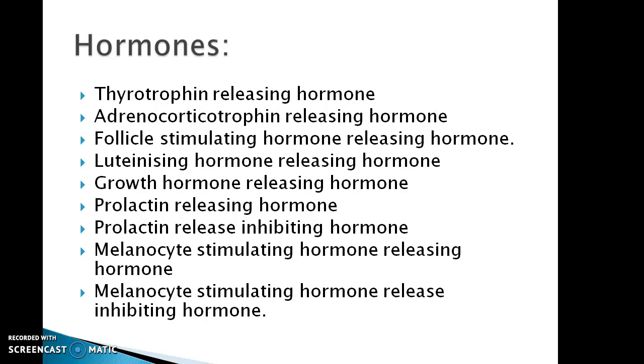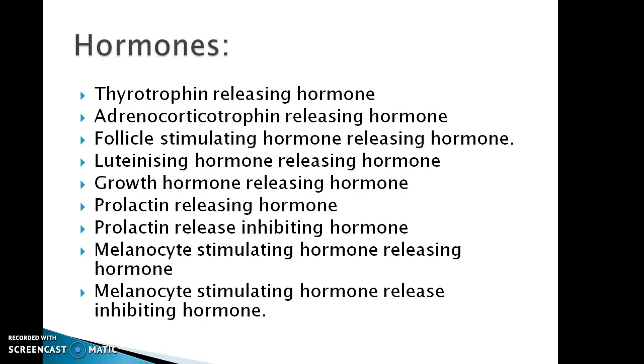Next are the hormones of hypothalamus gland. The first is thyrotropin releasing hormone. This hormone is a releasing hormone. It stimulates the anterior lobe of pituitary gland to secrete thyrotropin. The next one is the adrenocorticotropin releasing hormone. This hormone also stimulates the anterior lobe of pituitary gland to secrete adrenocorticotropin.